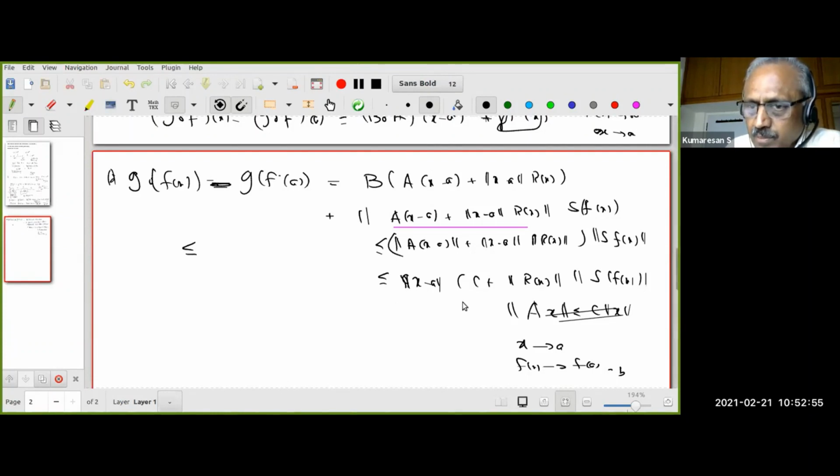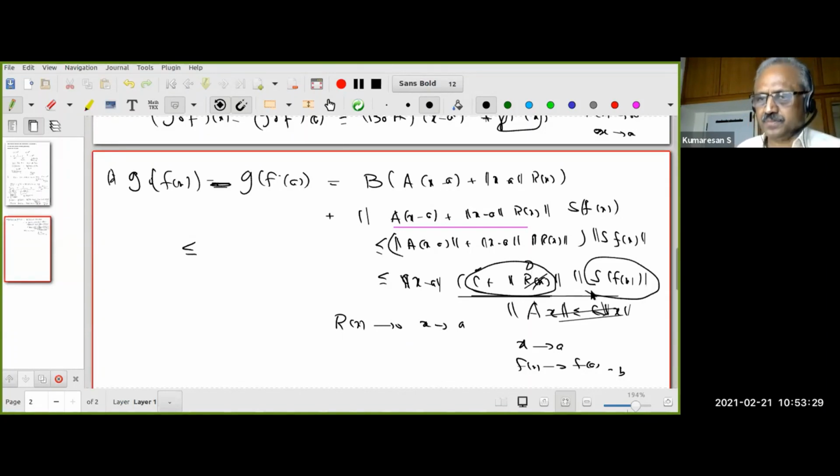And I want to make sure this is a constant. This is bounded. C is okay, it's bounded, but Rx? But remember, what do I know about Rx? Again, Rx goes to 0 as x goes to a. Therefore, R is bounded in an open disk or open ball around a. Therefore, this is also less than or equal to some constant, if you want to put it d. You all follow that? So these things are bounded and this goes to 0, and therefore this times this goes to 0. That therefore my Tx is this. My Tx is whatever I wrote earlier.